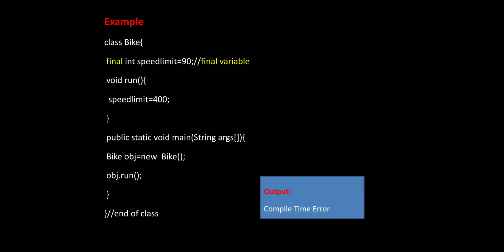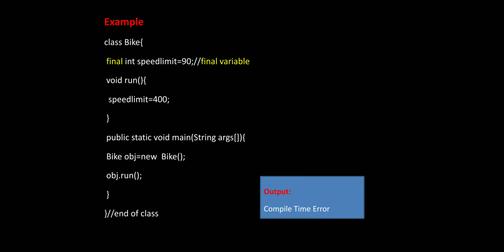Here in the main method, I am going to call the run method with the help of the obj object, but the compiler is going to give an error message, because the compiler doesn't know which speed limit we have to access. Because of that, the compiler gives a compile time error. I hope you all understand this final variable concept.